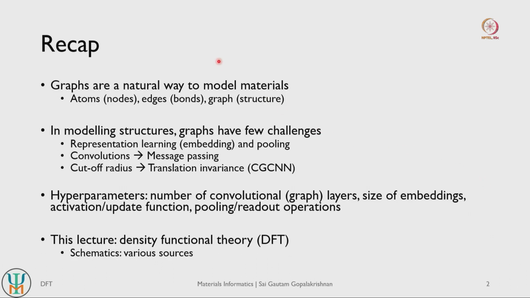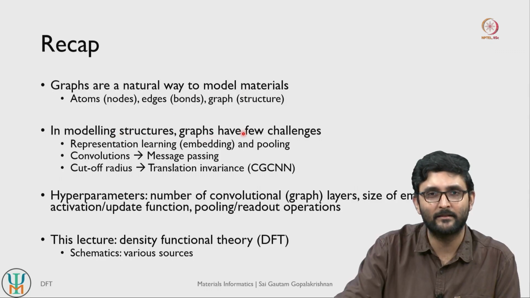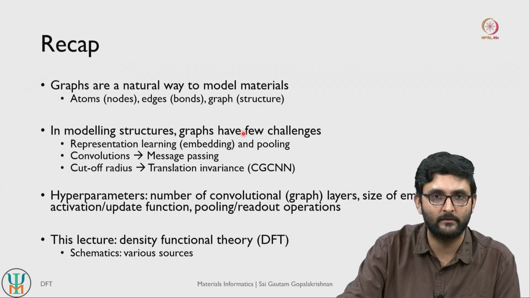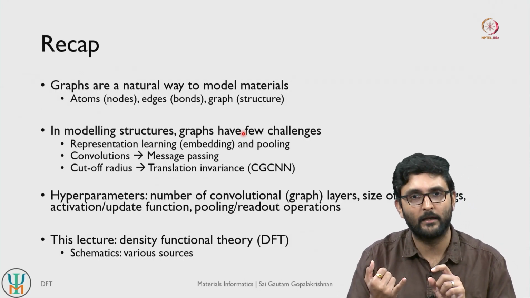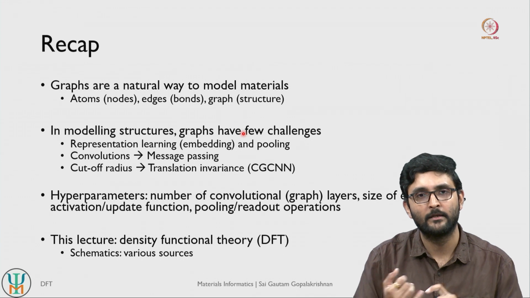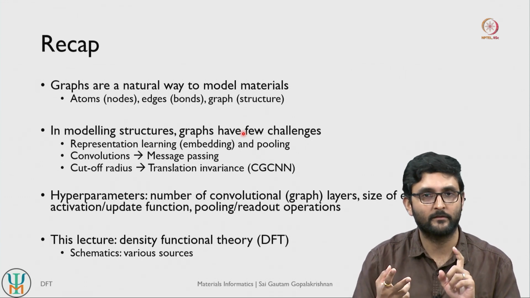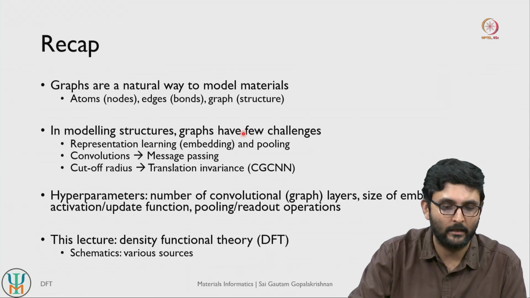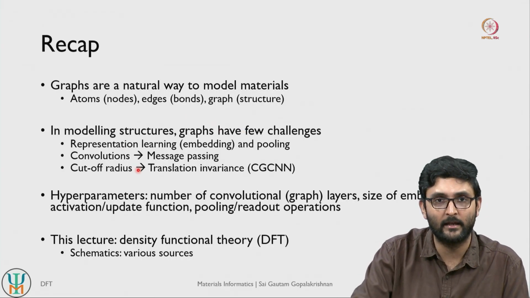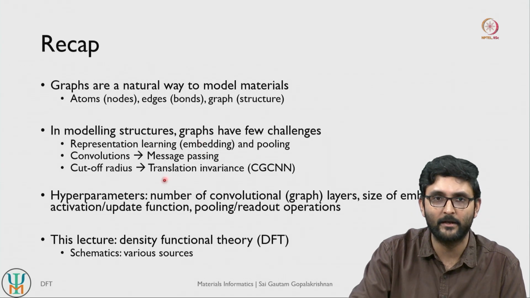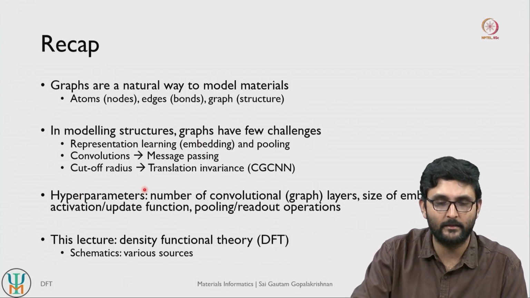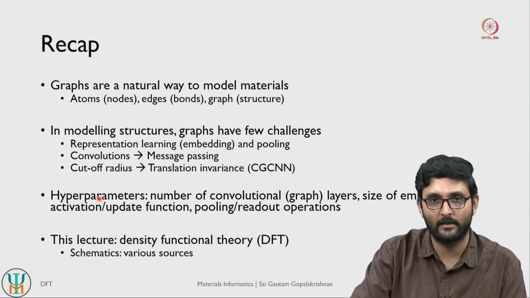So just as a recap of what we did in the last lecture, we discussed graph neural networks, which are a natural way to model materials, both molecules as well as crystal structures. We also looked at some of the challenges that graphs have in terms of modeling structures: the node order invariance issue, the variability issue, and for crystal structures the translational invariance issue as well. There are also solutions that are available, and we looked at how they are implemented in graph networks, and also at some of the hyperparameters associated with graph networks, right.